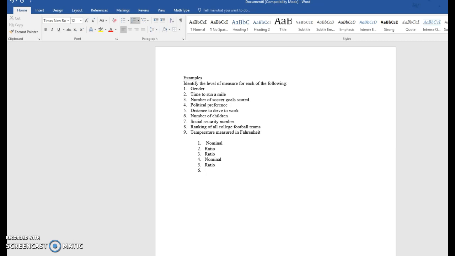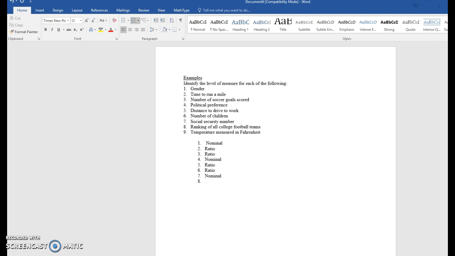All right, number of children. Well, again, 0 would signify having no children, so it does make sense to have 0 children, the absence of children, so this is ratio. All right, number 7, our tricky one that we saw before. We said that a social security number was an identification. It really is a way of naming an individual, and so therefore it was qualitative data. It was not numerical in its nature, in the sense that it's not quantitative. So, since it's a name, it is actually nominal.